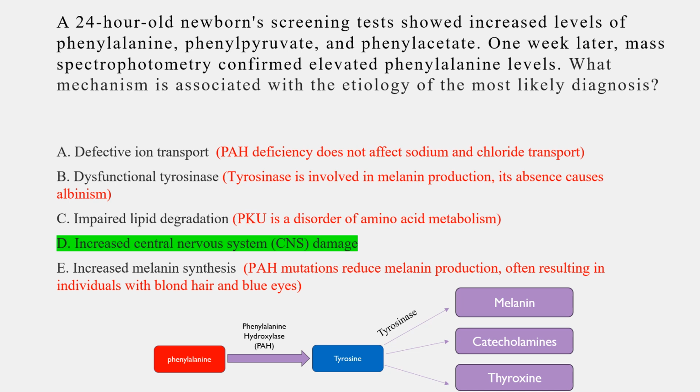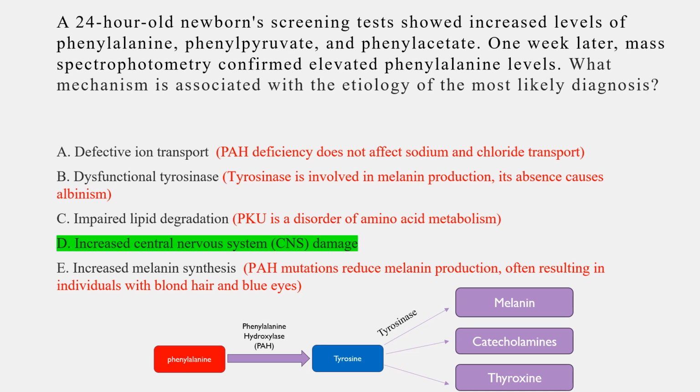Option B, dysfunctional tyrosinase. This is incorrect because, as you can see from the pathway provided below, tyrosinase is an enzyme involved in melanin synthesis from tyrosine. A deficiency in tyrosinase leads to albinism and not phenylketonuria.